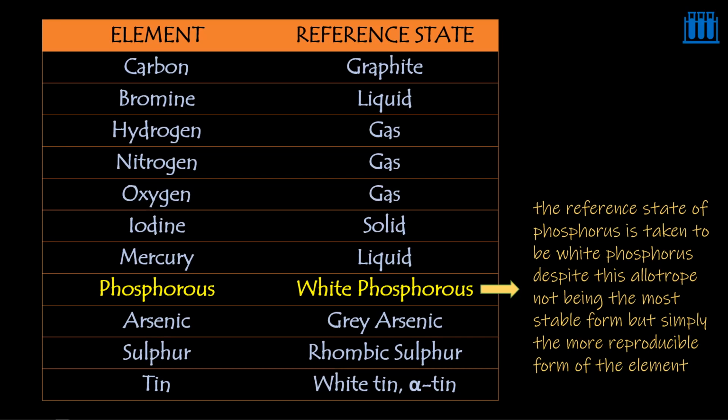Means what is the fact? White phosphorus is not the most stable form of phosphorus, but still it is going to be referred as the reference state of phosphorus because it is more reproducible form of the element when compared with the remaining forms. So this is the only one exception which is given for assigning the reference states for the various elements. Just remember that.